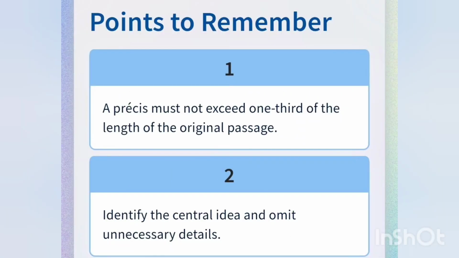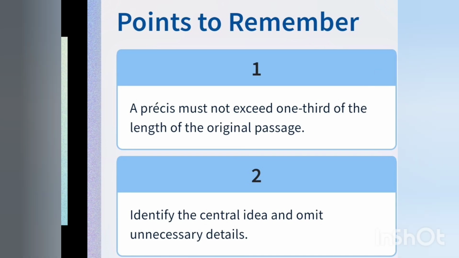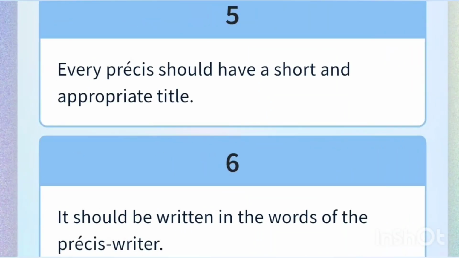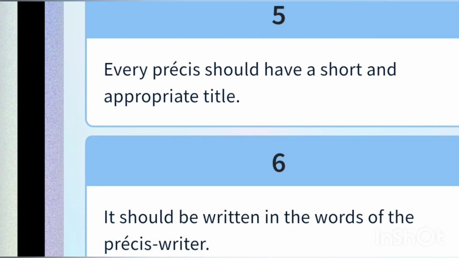Points to remember. Number 1, a precis must not exceed 1/3 of the length of the original passage. Number 2, identify the central idea and omit unnecessary details. Number 3, eliminate wordy expressions from the precis. Number 4, avoid unnecessary repetition. Number 5, every precis should have a short and appropriate title. Number 6, it should be written in the words of the precis writer.